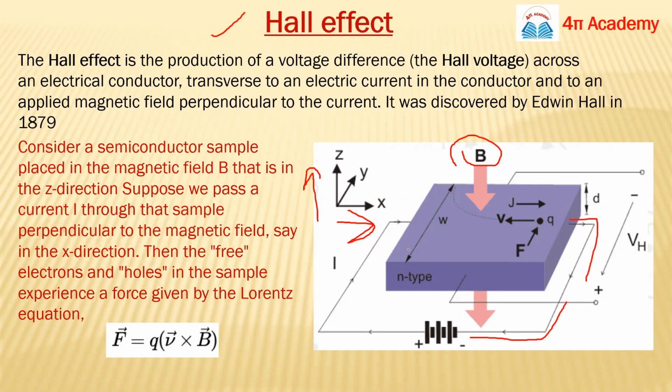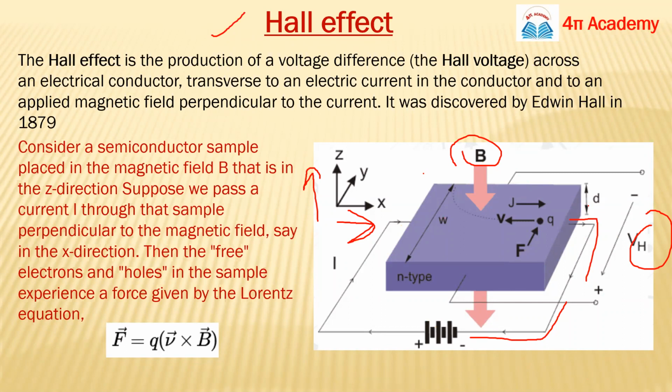I will tell you why this voltage is produced. This voltage is known as VH, and VH is known as the Hall voltage. Guys, I will tell you the mechanism. So this is your conductor, and you see the dimensions of this conductor.